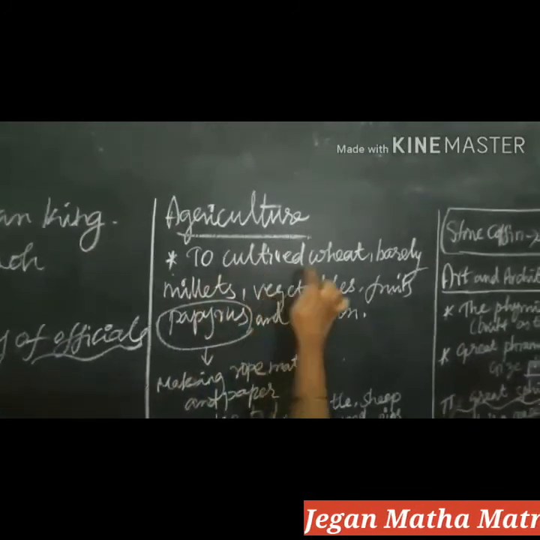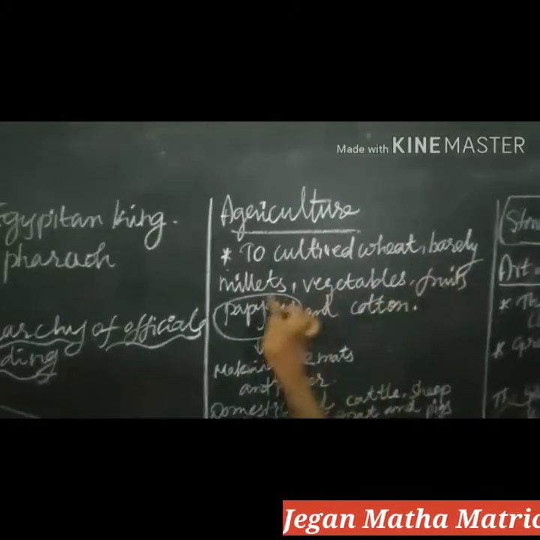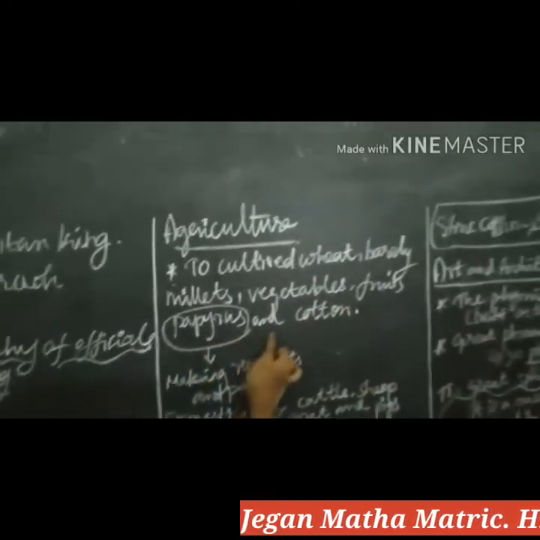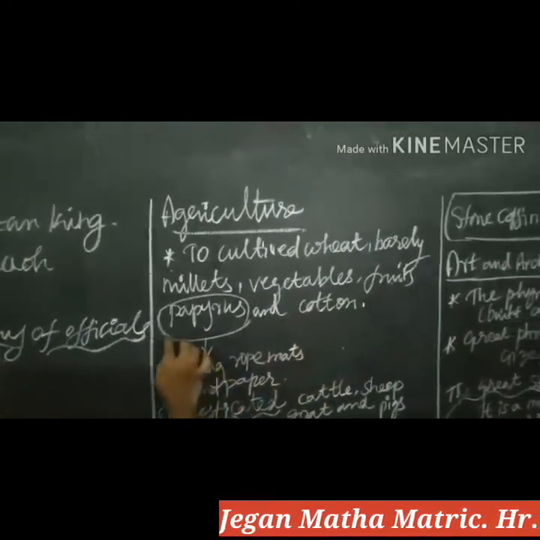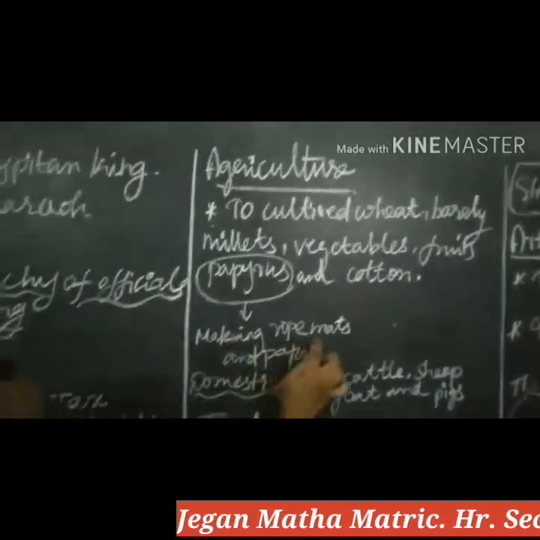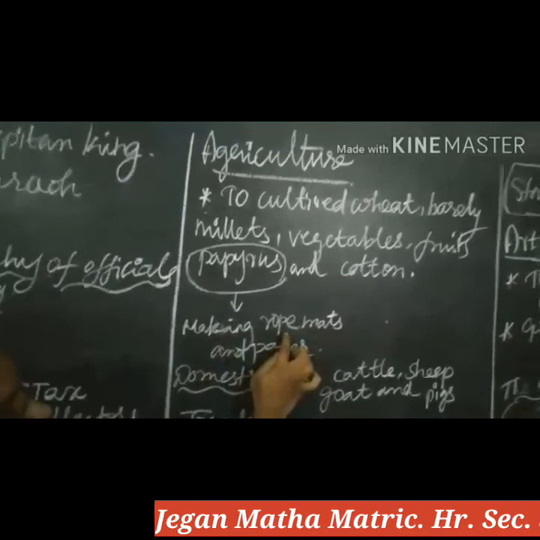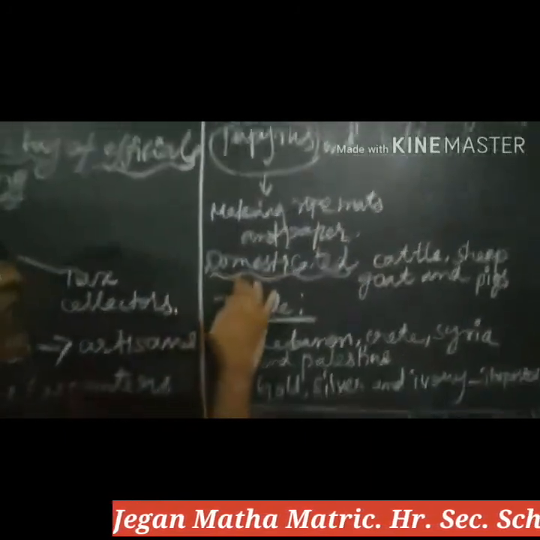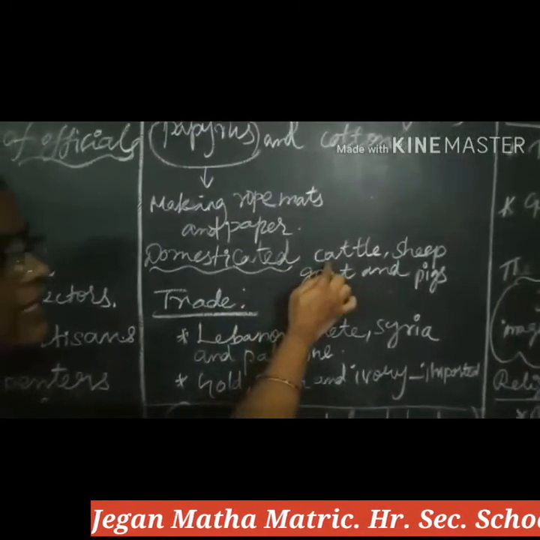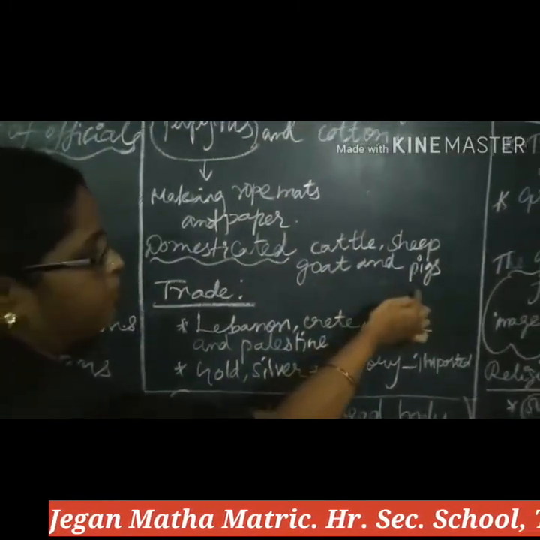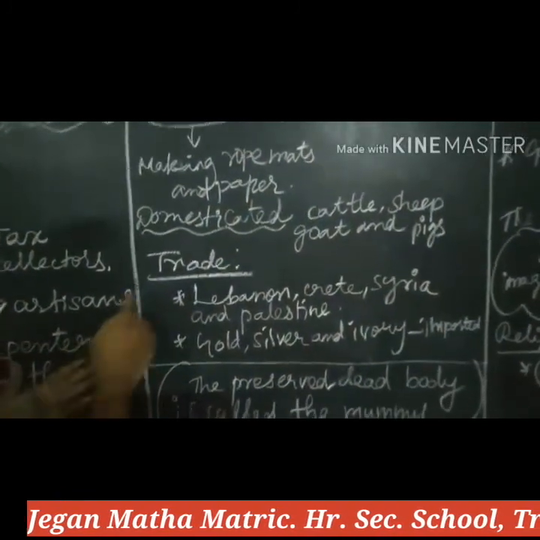They cultivated wheat, barley, millets, vegetables, fruits, papyrus and cotton. Papyrus is a very important one, because it was used for making rope, mats, and paper. Another one is domesticated animals: cattle, sheep, goats and pigs. So another topic is trade.